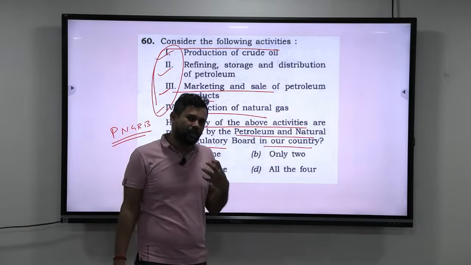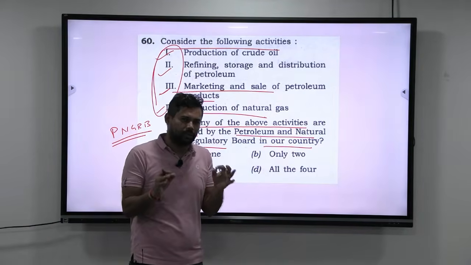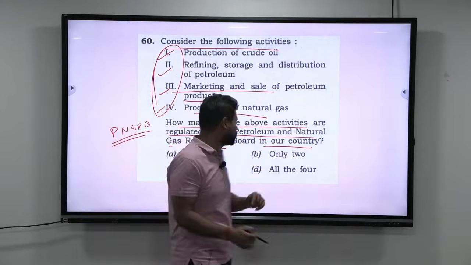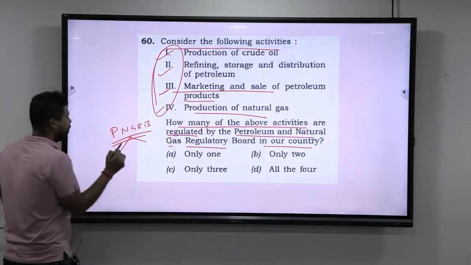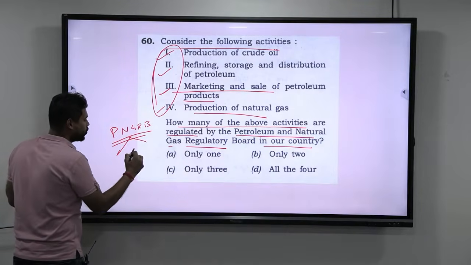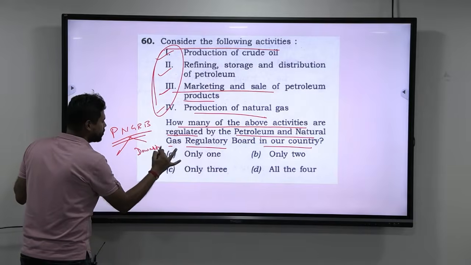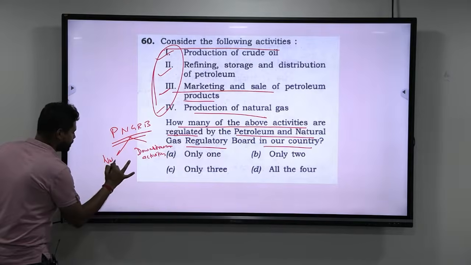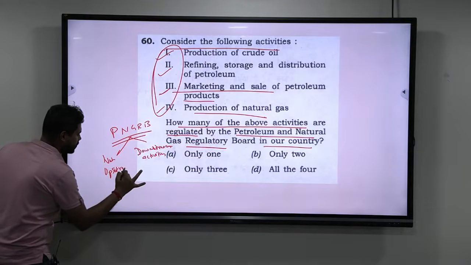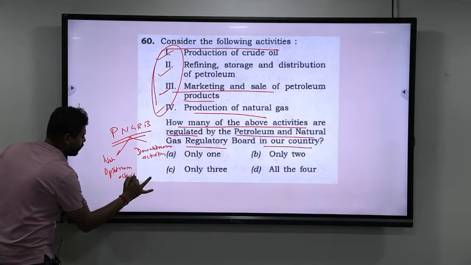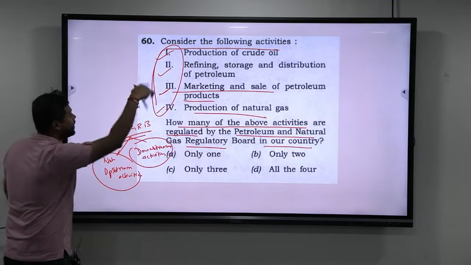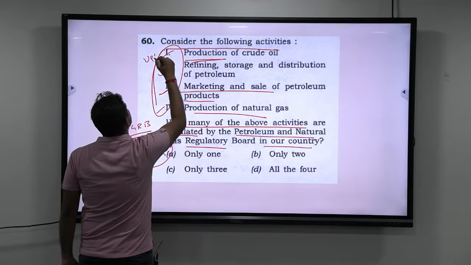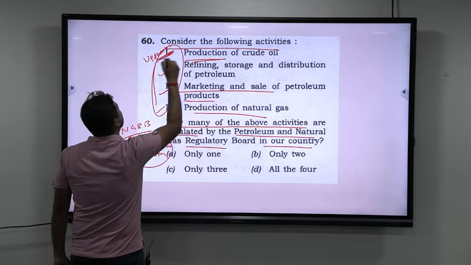Obviously, there is nothing called logic that you can apply. You should have some level of idea about it. The only thing I would like to say is, if you have just read the core functions of PNGRB, the core functions of PNGRB is to regulate downstream activities, and not upstream activities. Okay, so if you look at this very carefully, you can divide these options into 2 types. Production means upstream.